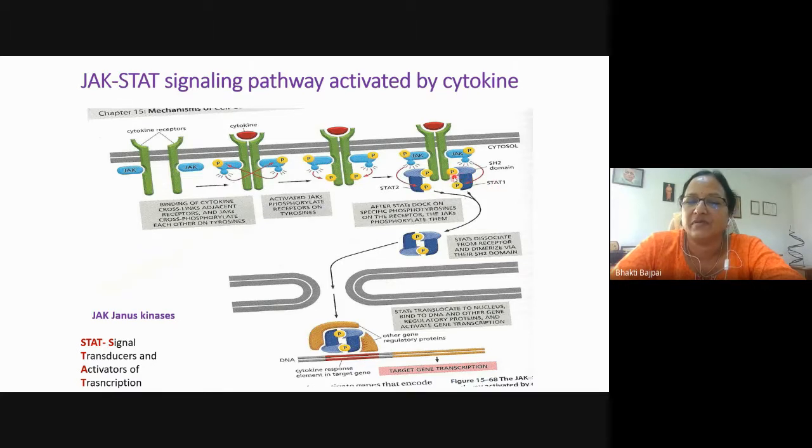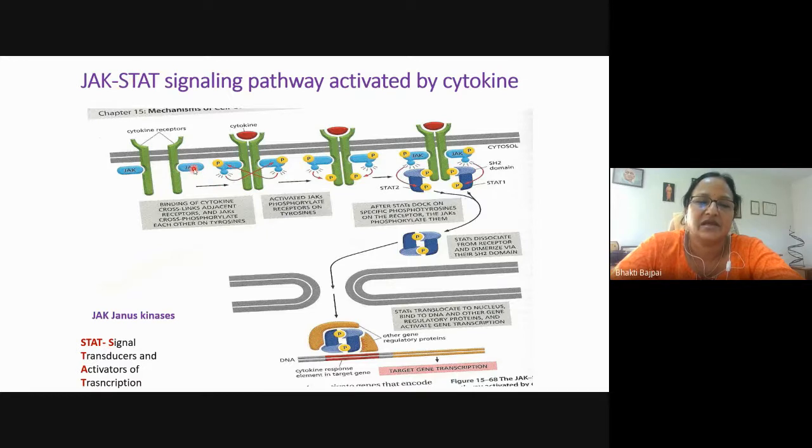After the STAT binds to these phosphorylated sites, the STAT will be phosphorylated further by the JAK protein. After the phosphorylation, the STAT proteins will be released from here. They will dimerize with each other, and they will enter the nucleus and bring about the transcription of the target gene. So the cytokines bring about the signal via the JAK-STAT pathway, where JAK is the Janus kinase.